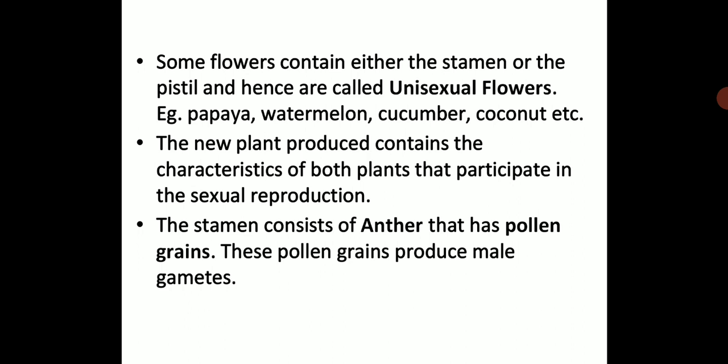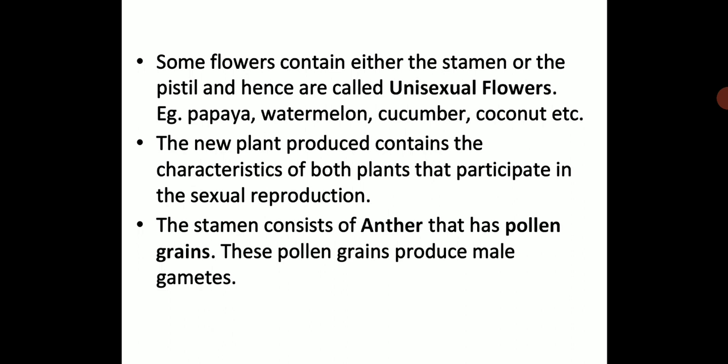The new plant produced contains the characteristics of both plants that participate in the sexual reproduction. Obviously, because we have all the characteristics of our parents because of the genes we have. So it is inherited. Similarly, the new plant which is produced will have characteristics of both the plants involved in the sexual reproduction.